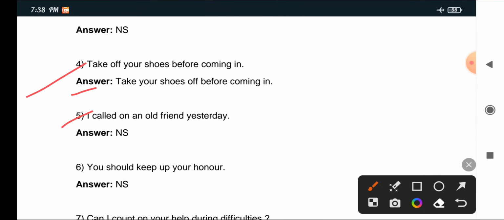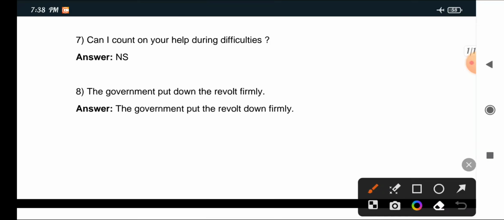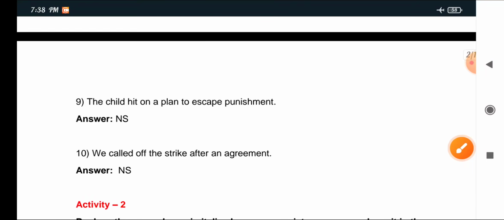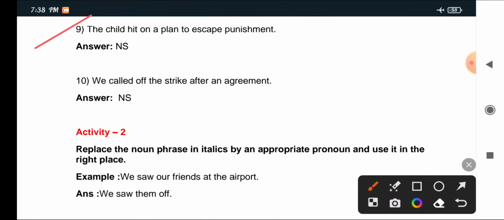5: I called on an old friend yesterday. This is not separable. 6: You should keep up your honor. Not separable. 7: Can I count on your help during difficulties? Not separable. 8: The government put down the revolt firmly. Write: The government put the revolt down firmly. 9: The child hit on a plan to escape punishment. This is not separable.